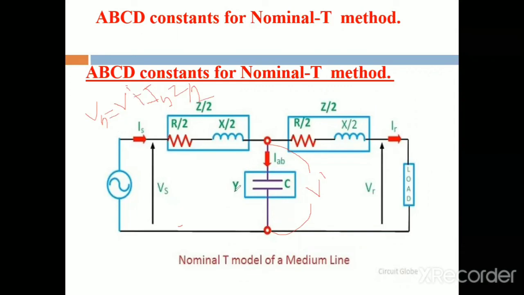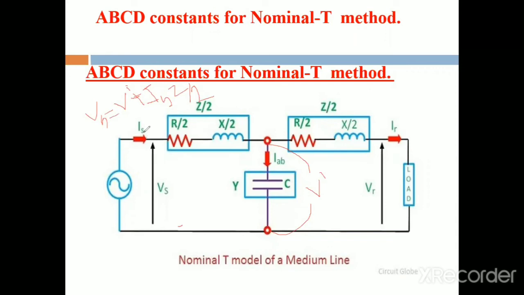Apply KVL in that circuit. What is the KVL? The algebraic sum of the voltages will be equal to 0. That is, Vs is equal to V dash plus Is into Z/2. This is equation number 1.